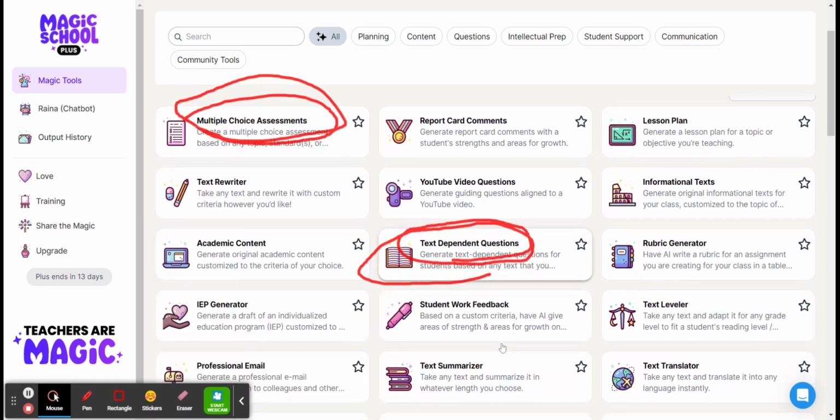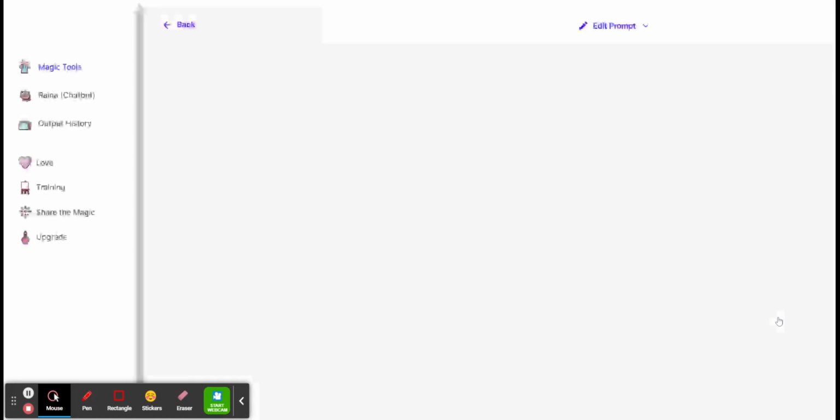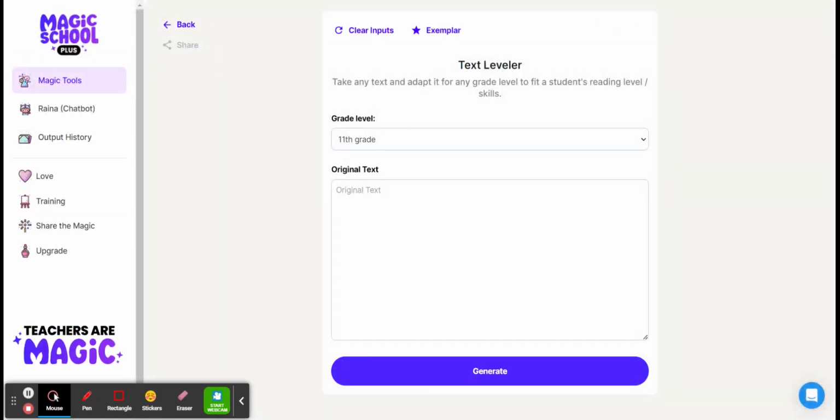And now I want to show you the text level. I'm going to take the same text that I used, the poem by Emily Dickinson, and I'm going to put it on a 3rd grade level, because now I'm teaching 3rd grade, not 11th grade anymore.